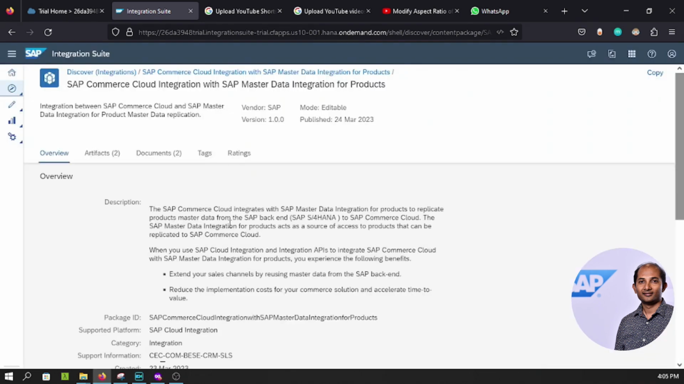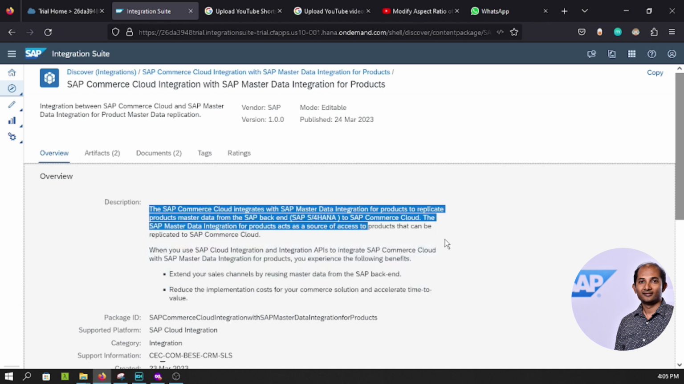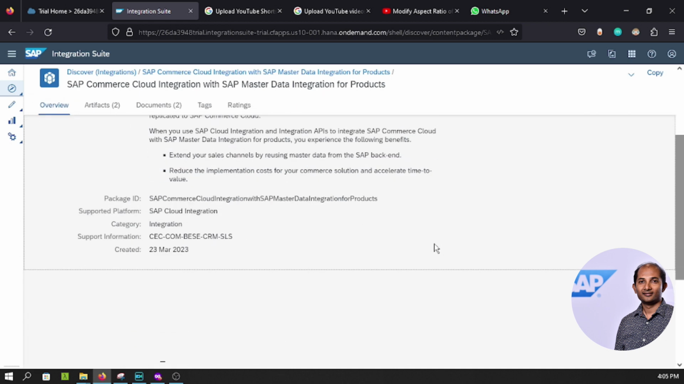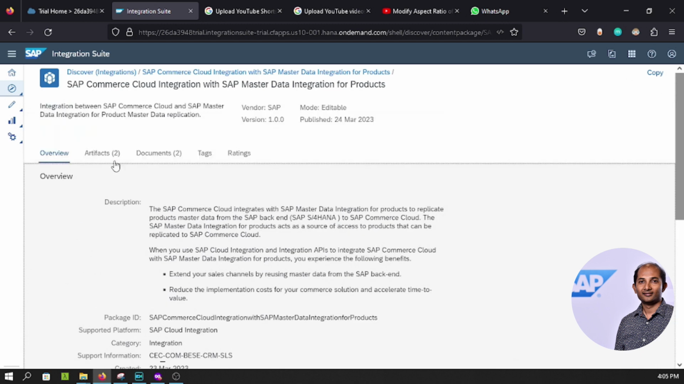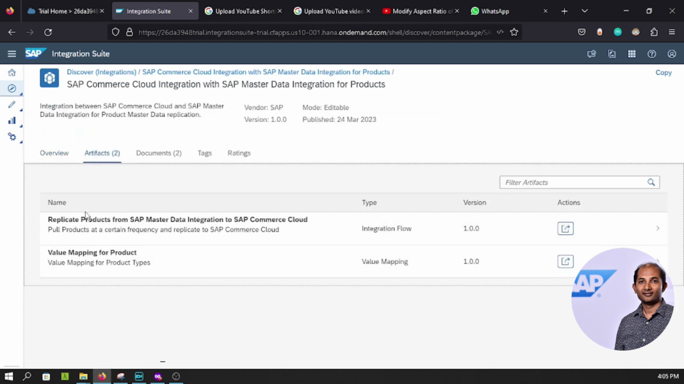So the journey to start, first we have to go to the discovery section to find the kind of integration flow that suits our demand or the business need. So this is the section. You can see different artifacts, certain descriptions. Reading the description, you understand what kind of flow is supposed to be supported. All right.